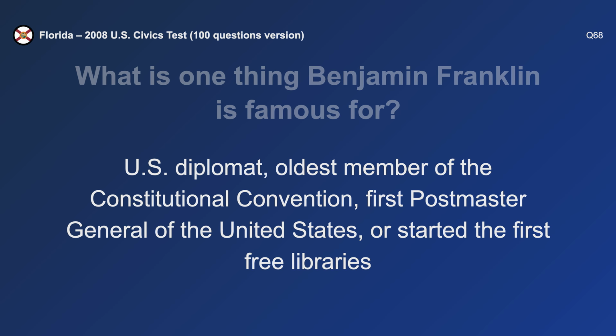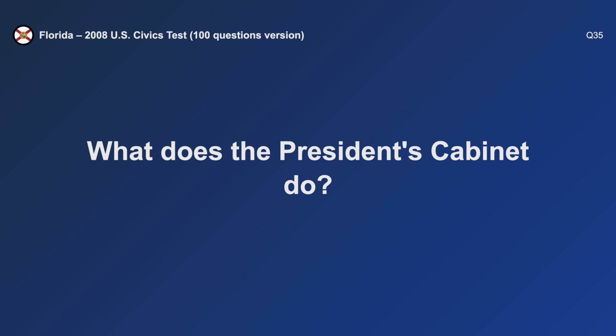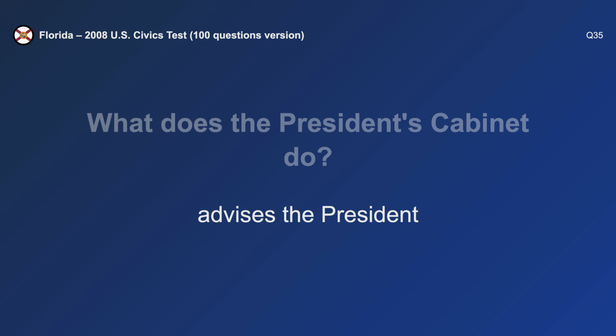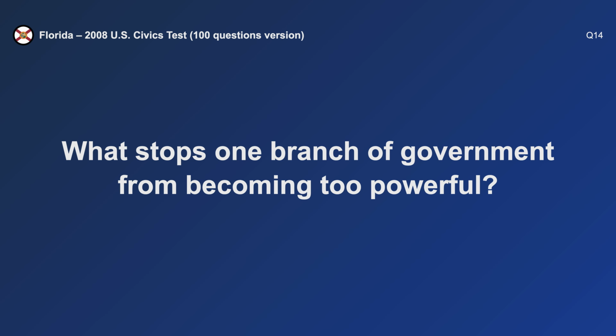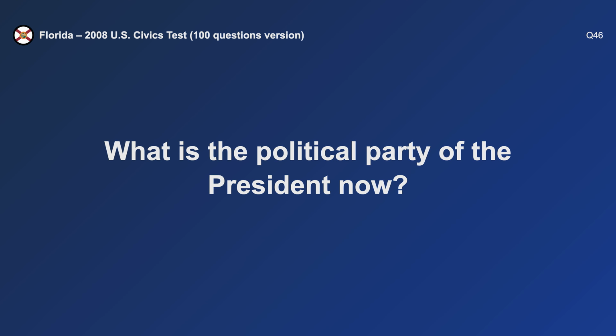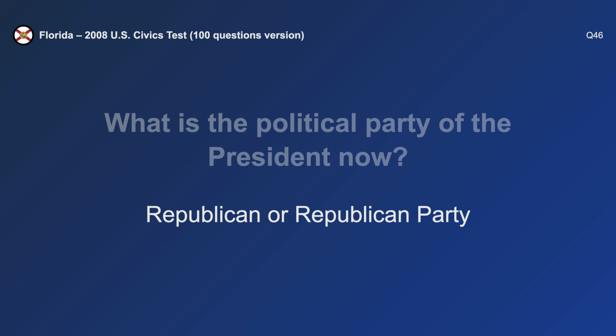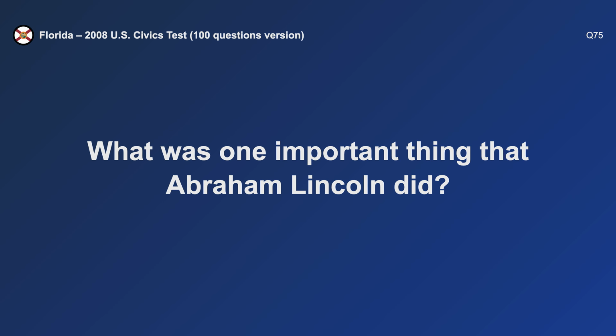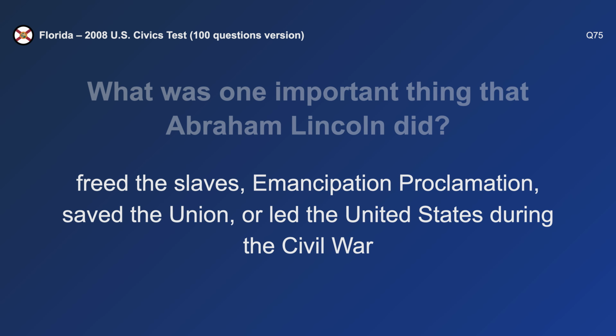What is one thing Benjamin Franklin is famous for? U.S. diplomat. What does the president's cabinet do? Advises the president. What stops one branch of government from becoming too powerful? Checks and balances. What is the political party of the president now? Republican. What was one important thing that Abraham Lincoln did? Freed the slaves.